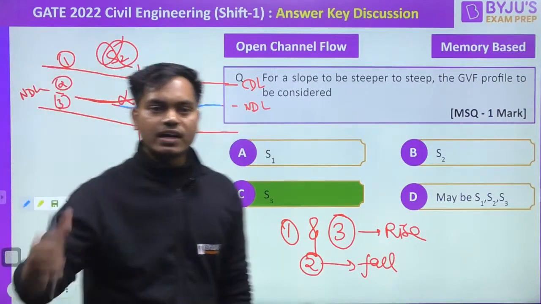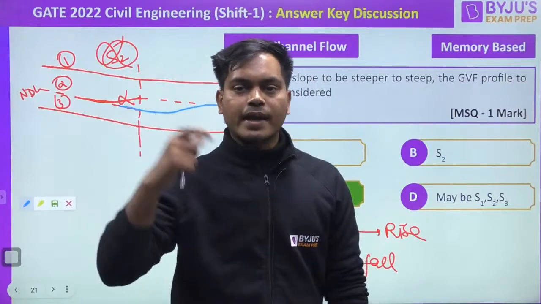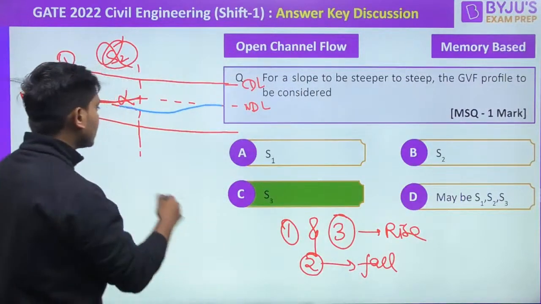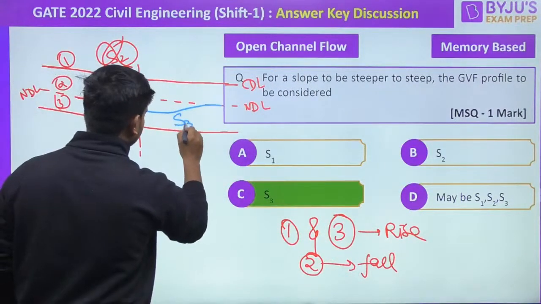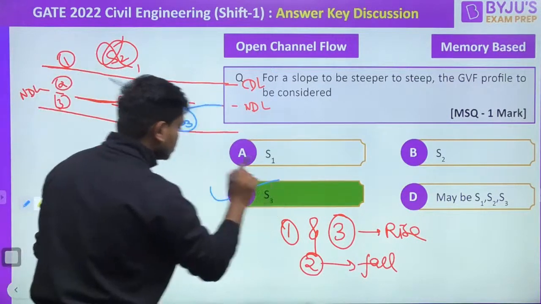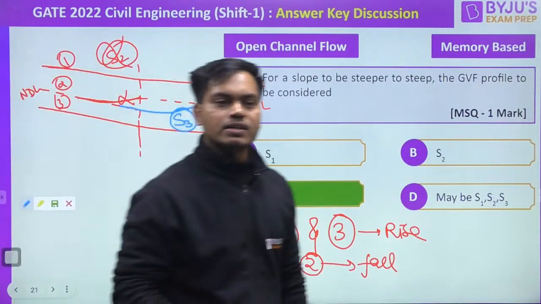Okay. So the right answer is going to be how much? The right answer to this question will be how much? This will be S3, I guess, right? Yeah. S3 will be the right answer. So C will be the perfectly correct answer.